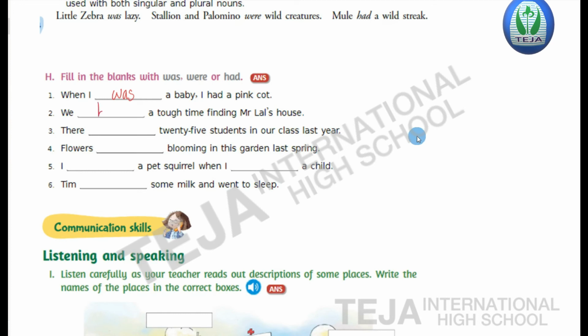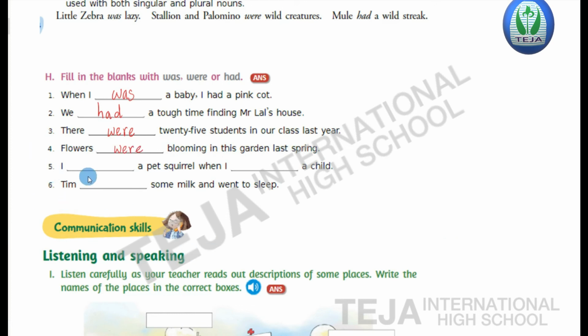We had a tough time finding Mr. Lal's house. Third one, they dash 25 students in our class last year. So 25 students is a plural form, so we use the verb were. There were 25 students in our class last year. Fourth one, flowers dash blooming in this garden last spring. So flowers is the plural form, so the verb were is used. Flowers were blooming in this garden last spring.